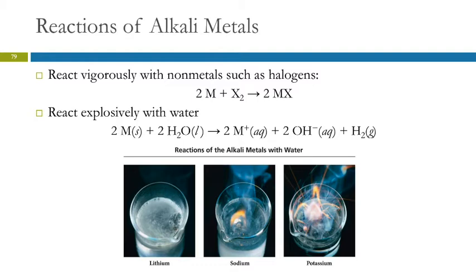So the alkali metals undergo some classic reactions. They're going to react vigorously with nonmetals, such as the halogens. When they do that, you're going to get a metal halide. And we can predict the formula because of the charges for the ions. Alkali metals always form +1 ions. Halogens always form -1 ions. And so whatever the metal is and whatever the halogen is, it'll be 1-to-1. Alkali metals react explosively with water. Here we've got pictures of lithium, sodium, and potassium.